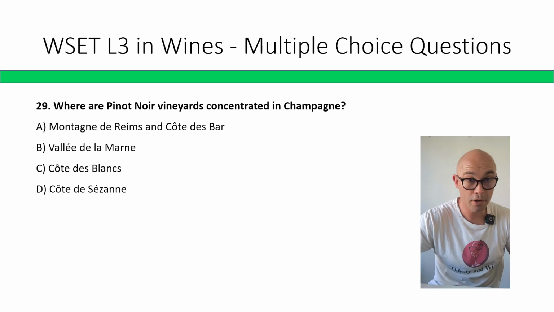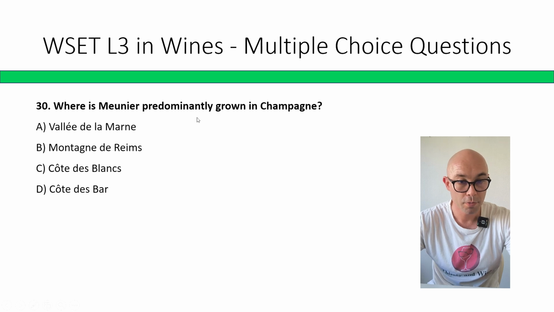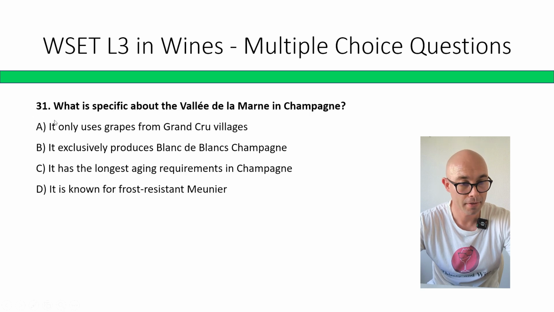Yeah, Montagne de Reims and Côte des Bar, correct? So A for Pinot Noir. Where is Meunier predominantly grown in Champagne? Vallée de la Marne, Montagne de Reims, Côte des Blancs, Côte des Bar. Correct answer is A, Vallée de la Marne.